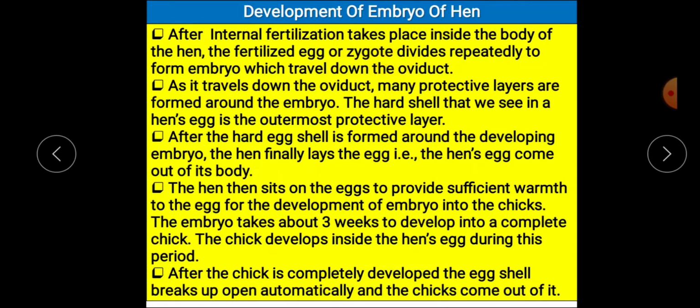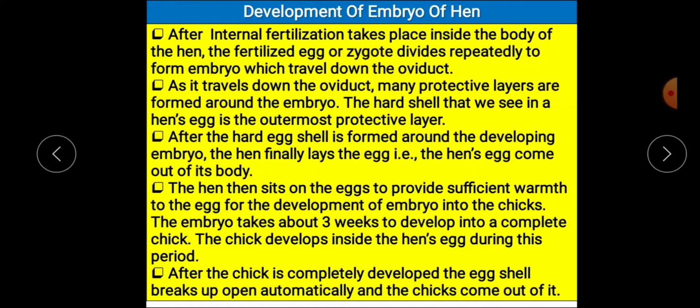It divides repeatedly to form embryo as it is traveling down the oviduct, and as it travels down the oviduct, it also develops many protective layers around itself. The hard white shell that we see in a hen's egg is the outermost protective layer. After the hard eggshell is formed around the developing embryo, the hen finally lays the egg. That means the egg comes out from the body of the hen.